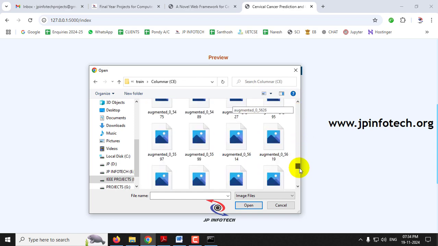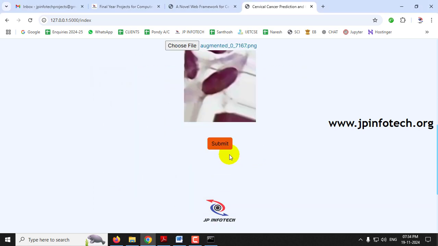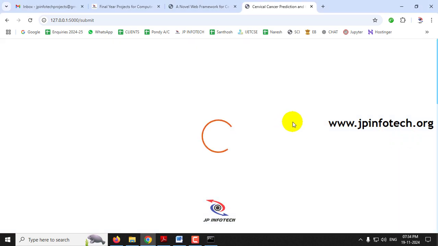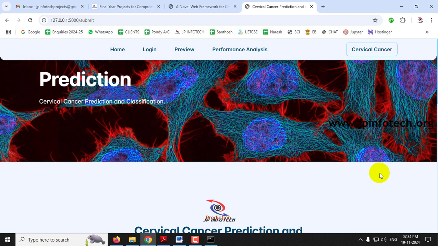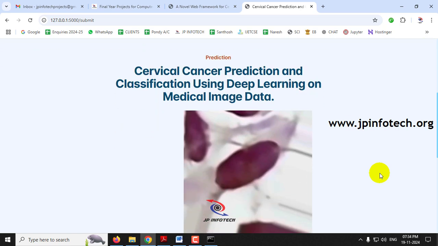You can see there are lots and lots of images. I'll select an image randomly and then click submit. Now you can see the predicted result is columnar, which was the correct one. In this way you can check all the other cases, the 7 classes available in the train, test or validation part, and you can find the predicted result for each. As mentioned earlier, the healthy cells are SSC, ISC and CE, and the other classes contain the unhealthy, abnormal cells.